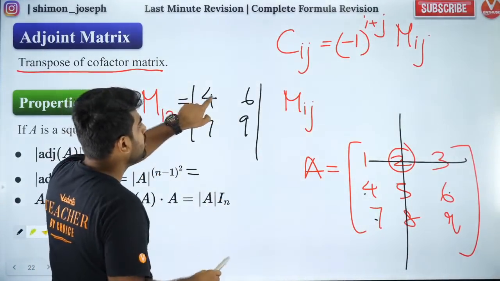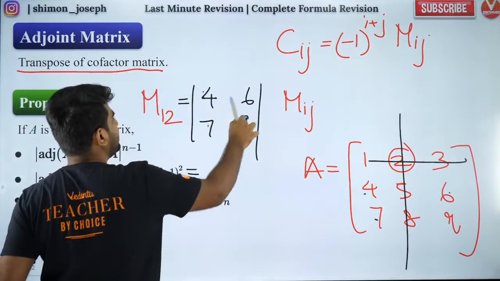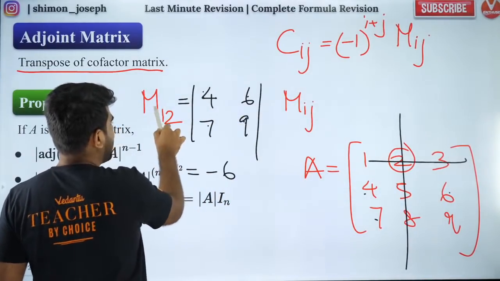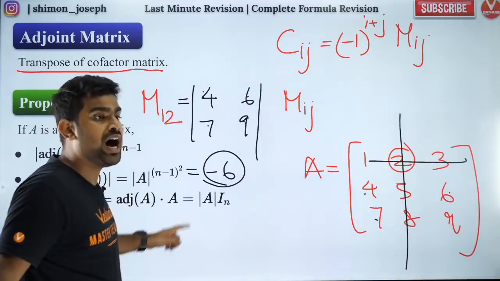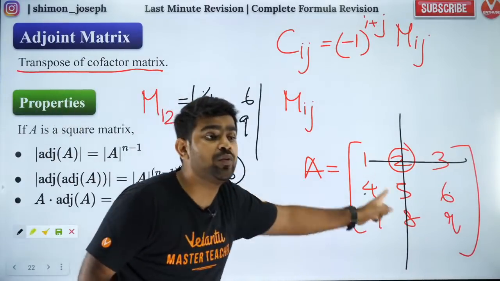So that is the minor. It will be 4 into 9, 36; 36 minus 42, minus 6. So minor of 1, 2 is minus 6. Are you all clear? So this is the way you find the minor.